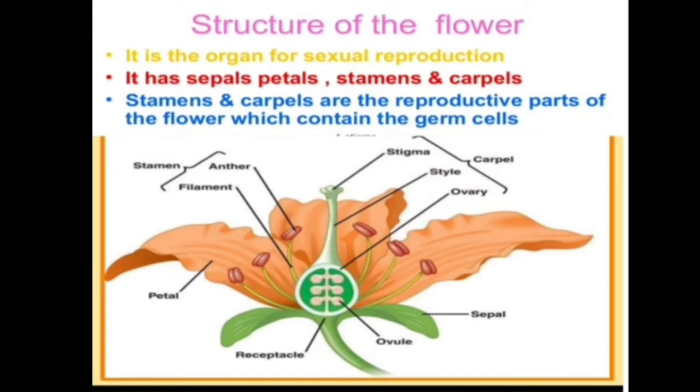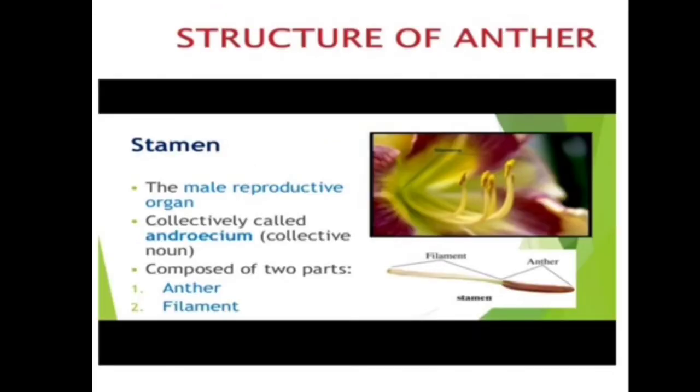In that ovary, the ovules are present. This is the structure of the flower. Now we see the structure of the stamen, or the structure of the anther. The stamen is a male reproductive organ.